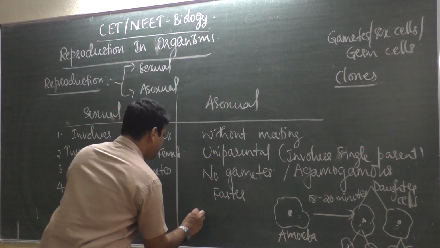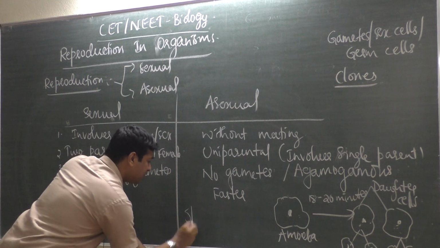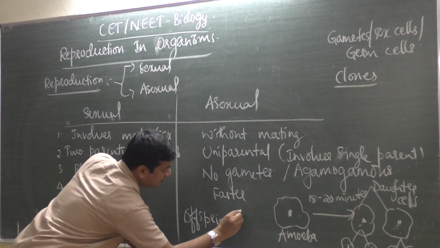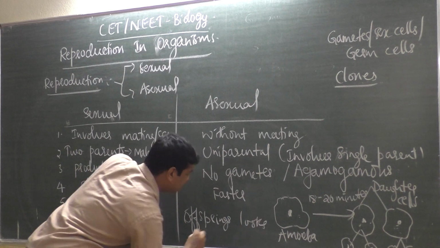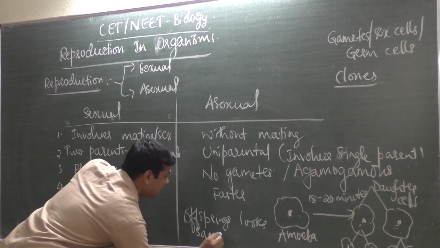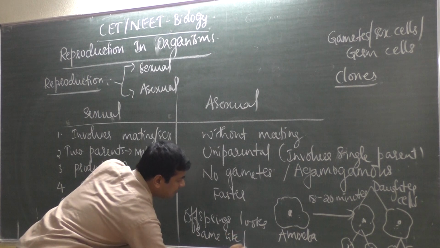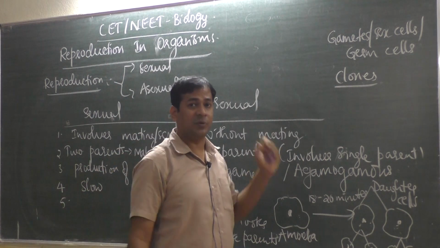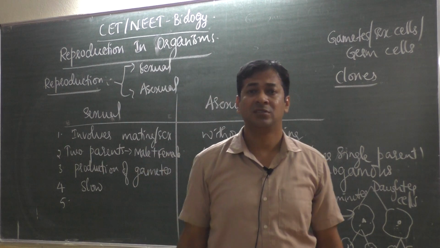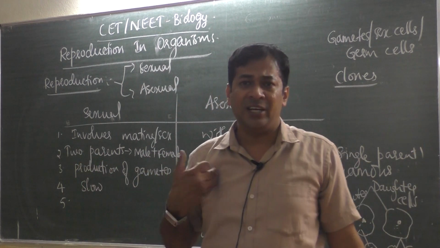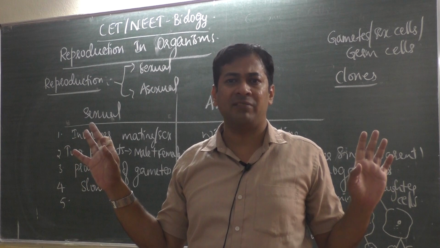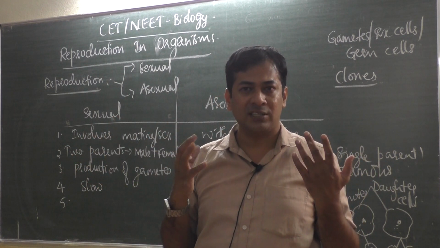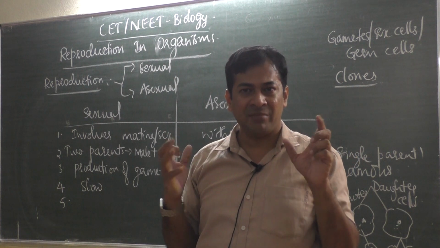That means offspring look similar or the same as the parents in the case of asexual reproduction. What about sexual reproduction? See, very simple. I don't look exactly the same as my father or mother, but I have some similarities. Do you understand the difference between the words same and similar?